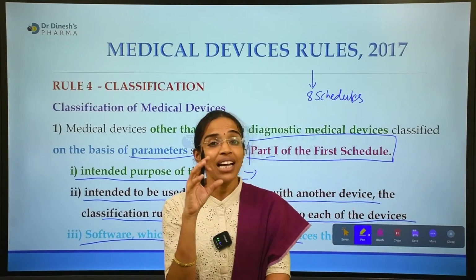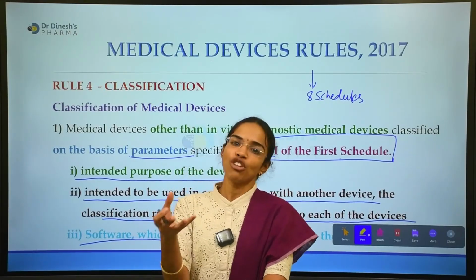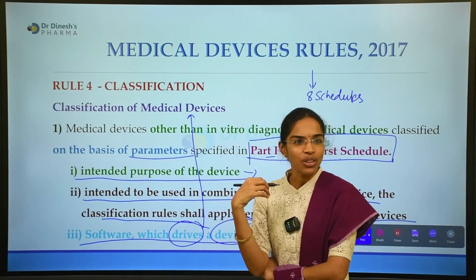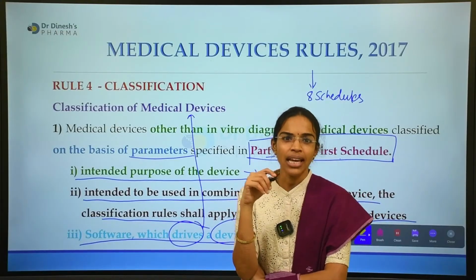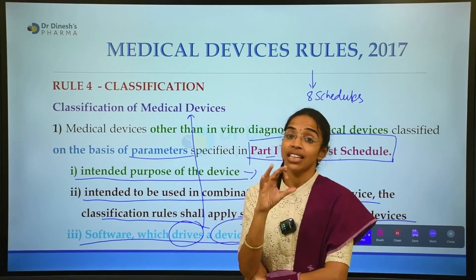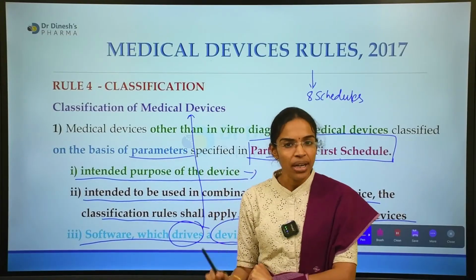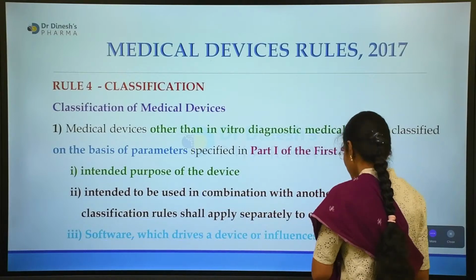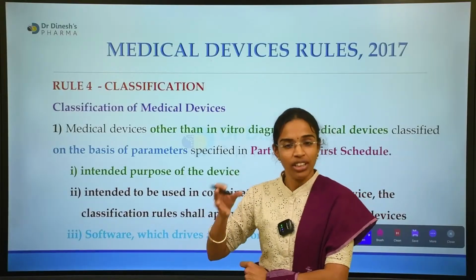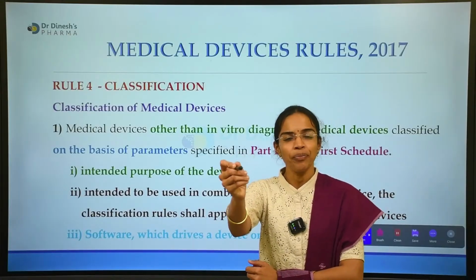The software associated with the use of medical devices also comes under the rules of MDR 2017. It is deemed to be a part of MDR 2017, especially in relation to medical devices. Please remember what is considered the intended purpose, whether it is a combination device or not, and the software.